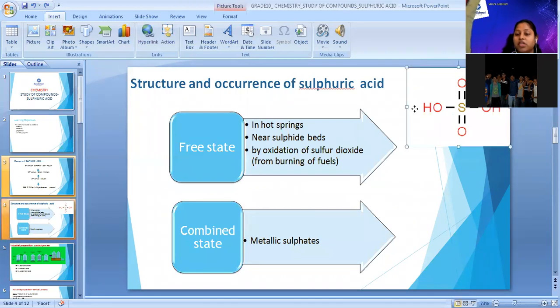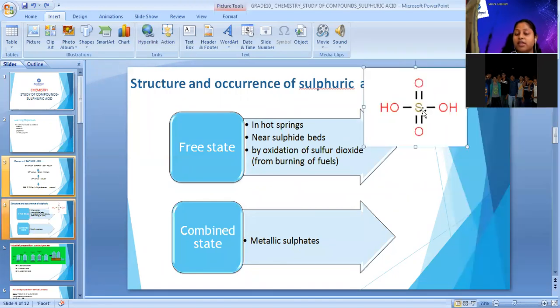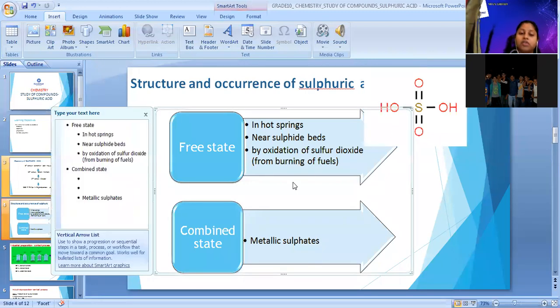Next, we'll study the structure and occurrence of sulfuric acid. The structure of sulfuric acid contains one sulfur atom, 4 oxygen atoms, and 2 hydrogen atoms, in which sulfur is connected with 2 oxygen atoms by double bonds and 2 hydroxyl groups, HO groups, by single bonds. We'll talk about the occurrence of sulfuric acid.